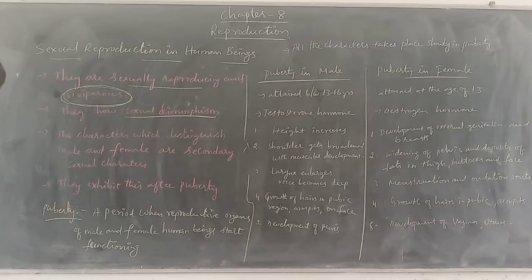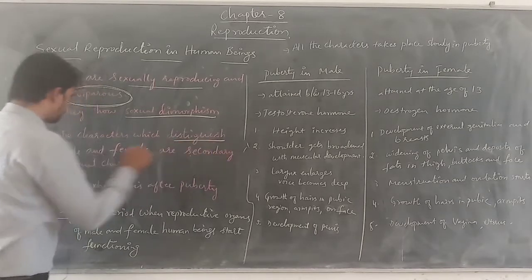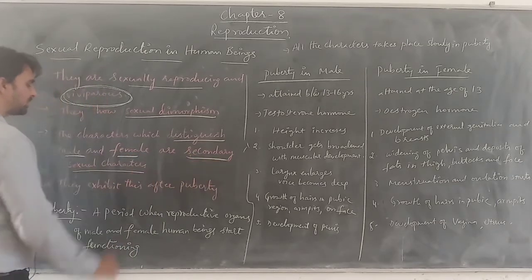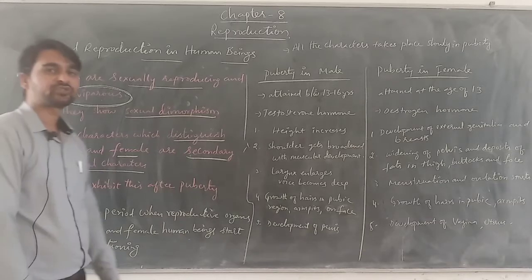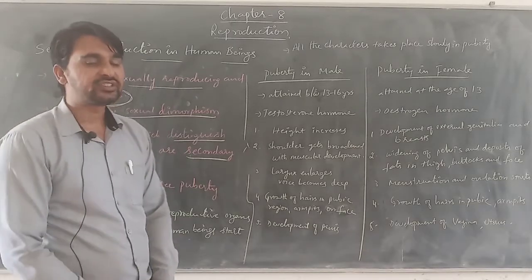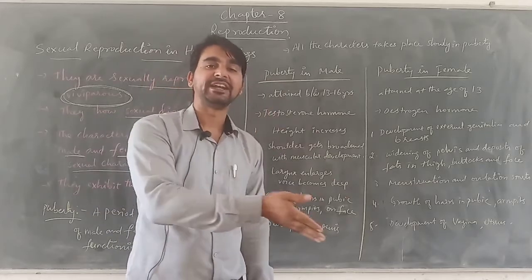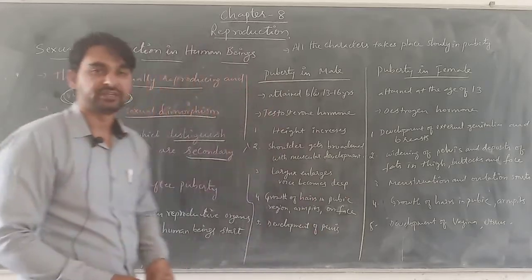Now, how are these organisms showing sexual dimorphism? That means the organisms, male and female, are differentiated or distinguished from one another based on the secondary sexual characters. These are the characters which physically differentiate male and female in human beings.